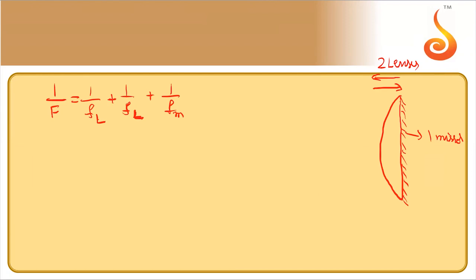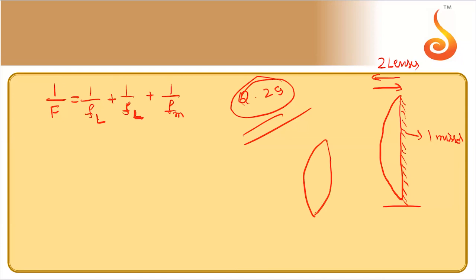So just substitute and simplify. Calculate fL, you'll get the focal length. Right? So this is question number 29 in ray optics. So silvered lens, whatever the lens it is, here it is plano convex lens. Suppose if it is convex lens also, for calculation of focal length, use lens maker formula only: n minus 1 into 1 by R1 minus 1 by R2.